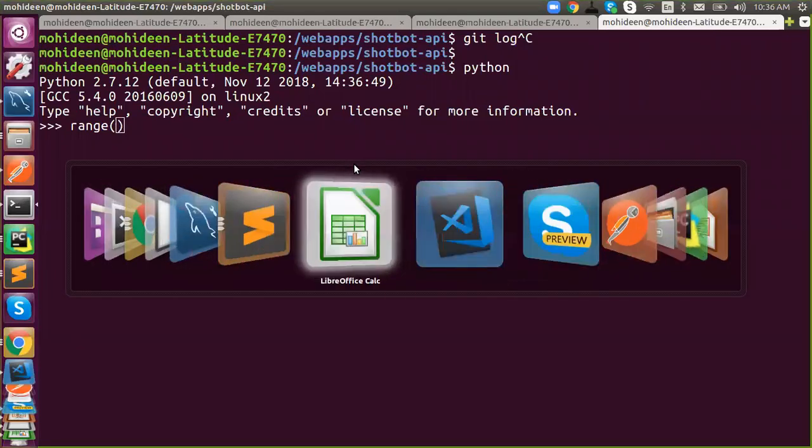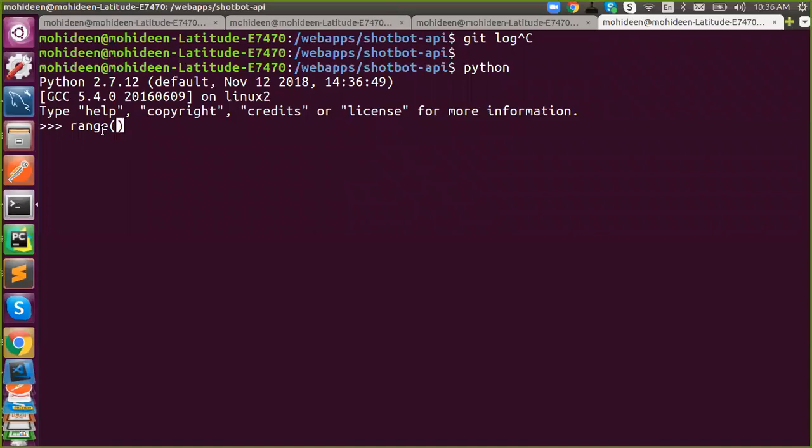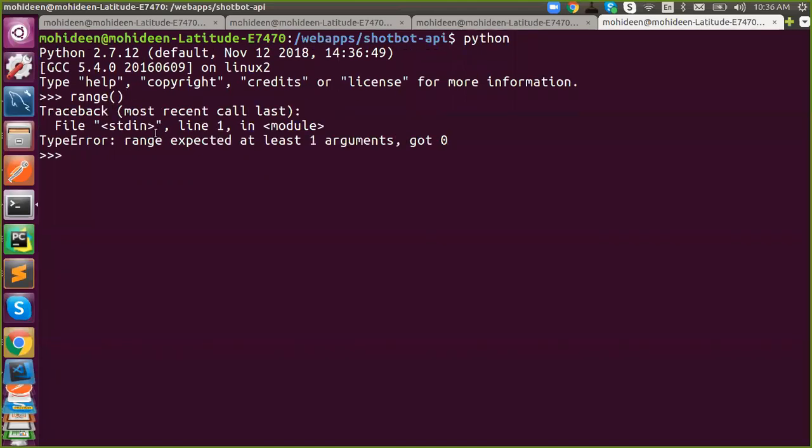Type error. It will be a type error because range is an object, and the object requires at least one argument. That requirement was not satisfied, so it raises a type error: at least one argument but got zero.